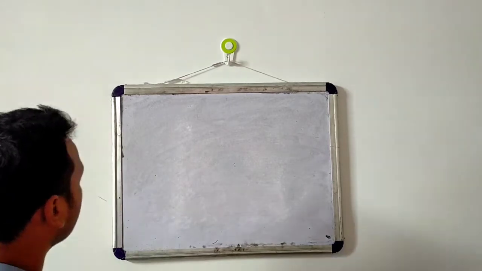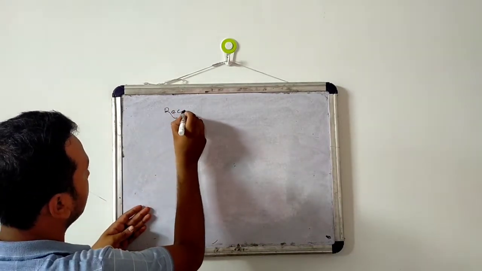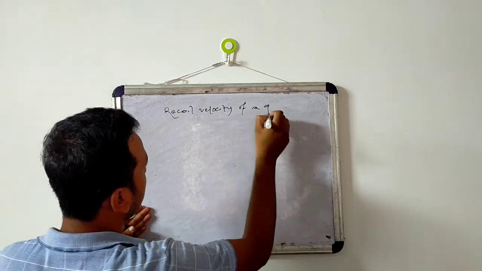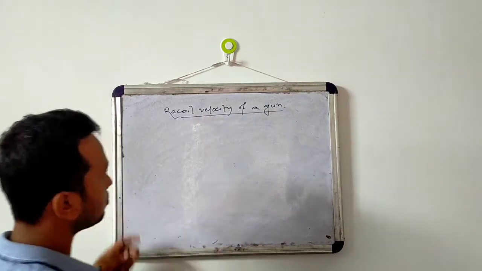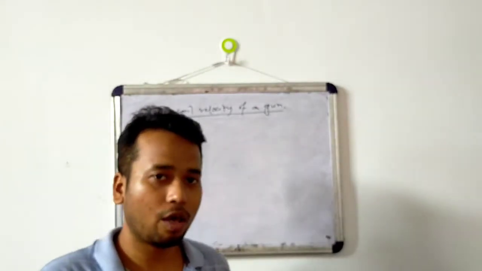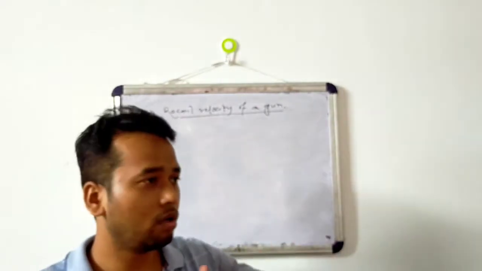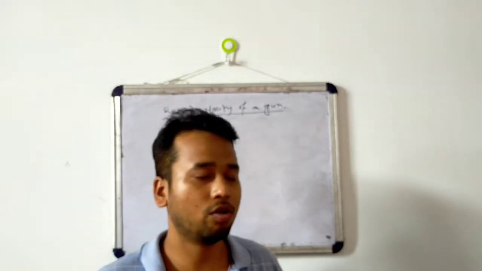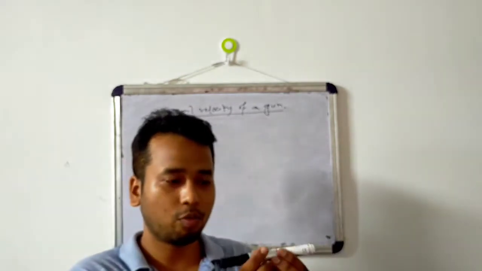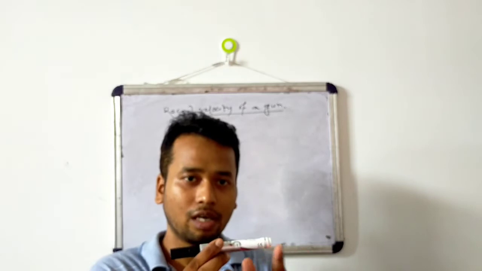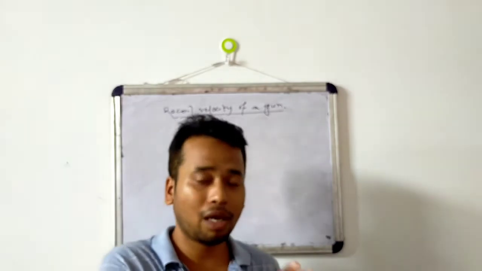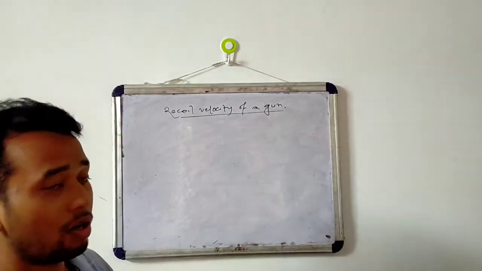So थर्ड लॉ का और एक एग्जांपल है recoil velocity of a gun. So recoil velocity of a gun क्या है? So when we fire a bullet with a gun, the bullet will move out. We know that the bullet will move out with a very high velocity, but the gun, suppose the bullet is moving towards this direction, and the gun will also move a little bit backward with a certain velocity. That backward velocity of the gun is called recoil velocity.